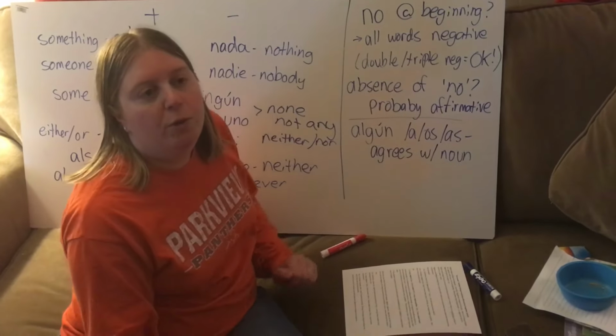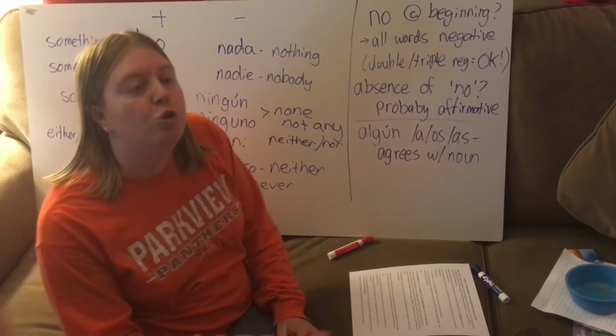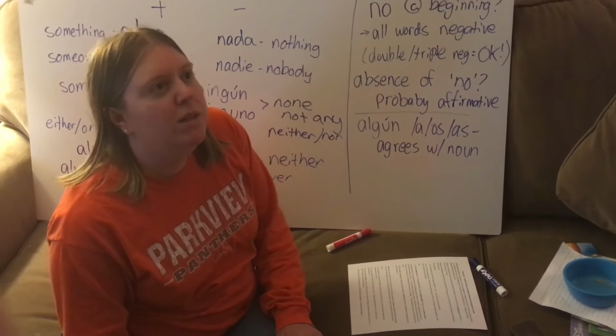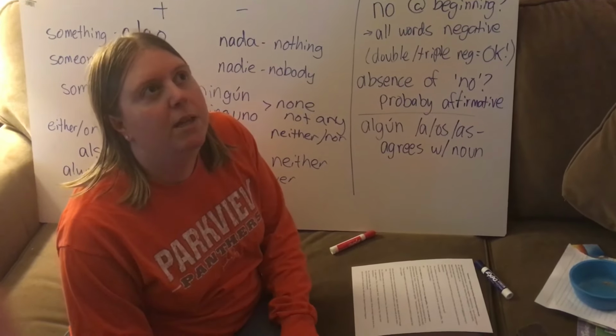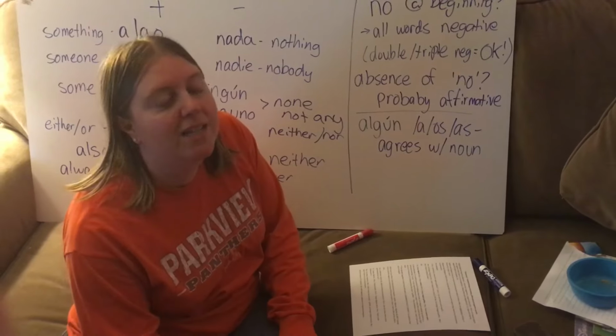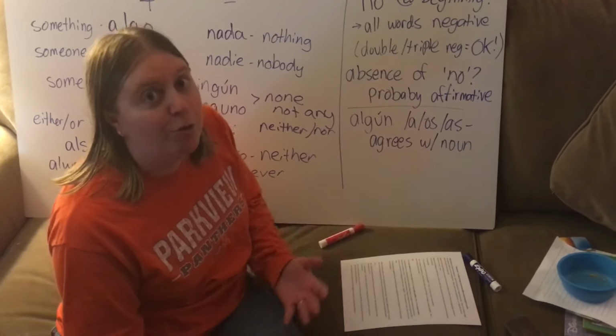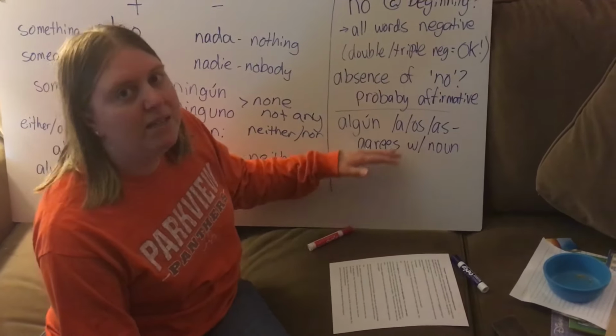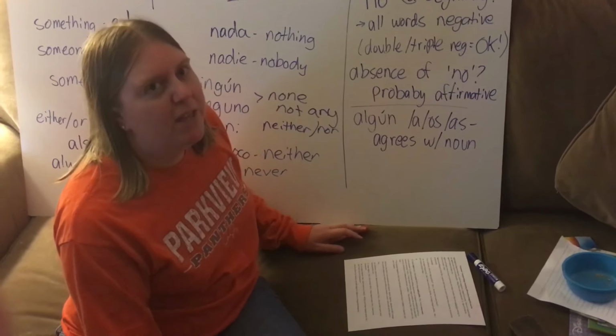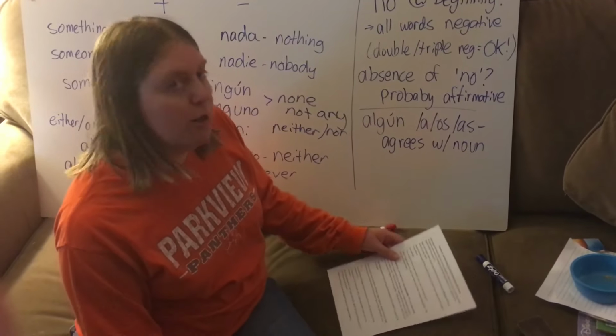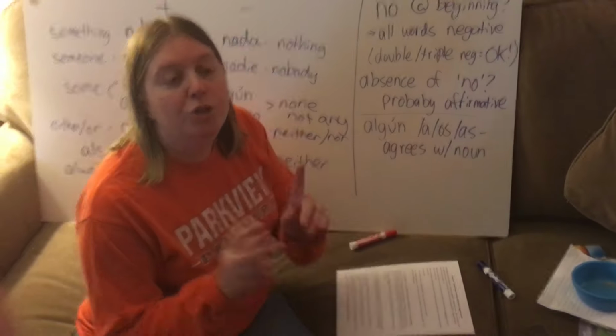Okay? So if it was libros, algunos libros. If it was, let's see, carpetas, it'd be algunas carpetas and ningunas carpetas. So basically it agrees in number and gender, like always. That's pretty much always pretty clear. Okay? This is going to be the end of part 2 video.